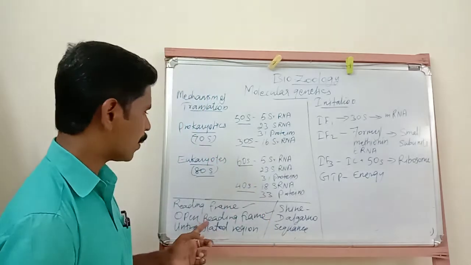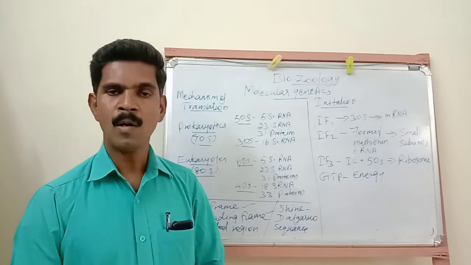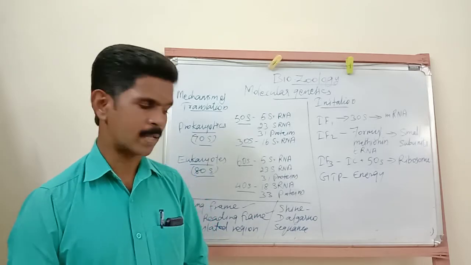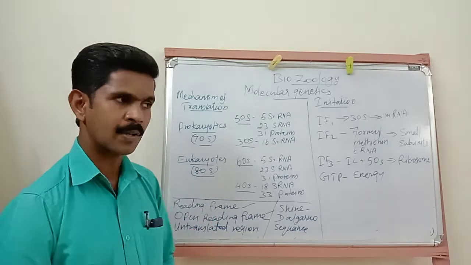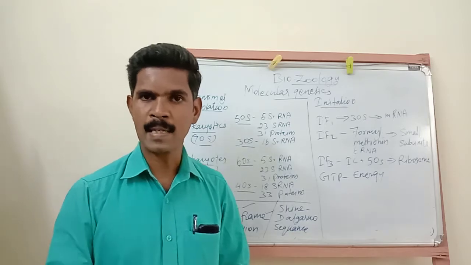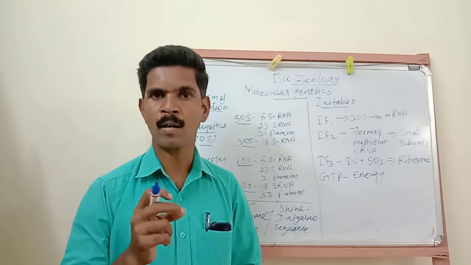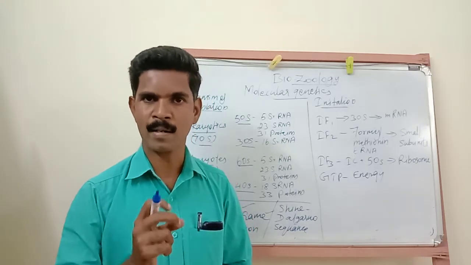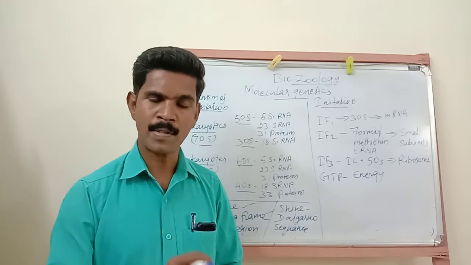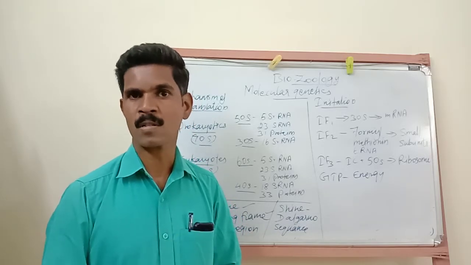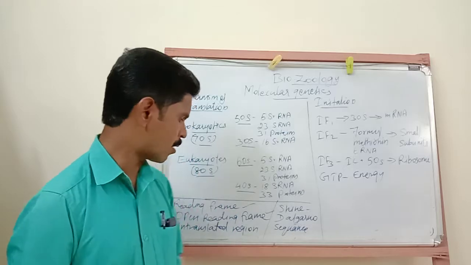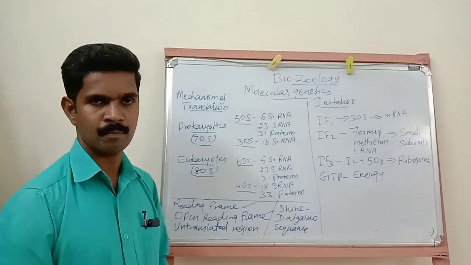It is called an open reading frame. So once again, to repeat the meaning: any base sequence of a DNA or RNA that begins with a start codon and is involved in the translation process to produce protein is called an open reading frame.